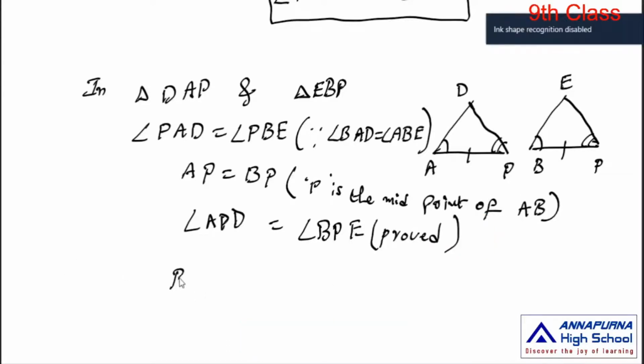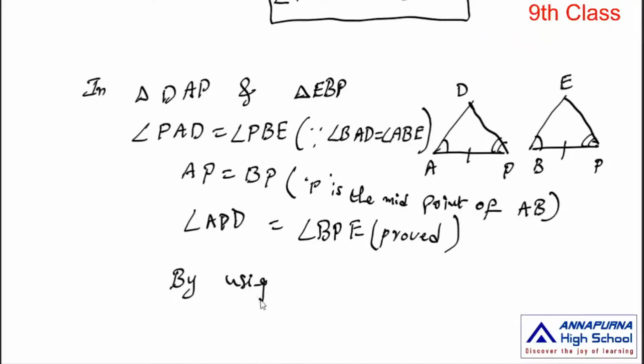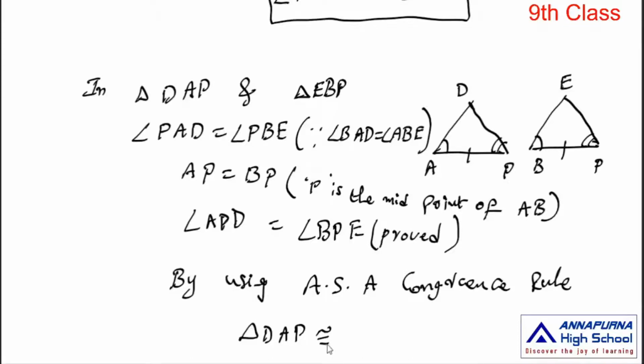By using the angle side angle congruence rule, these two triangles are congruent. Triangle DAP is congruent to triangle EBP. This is the first condition.